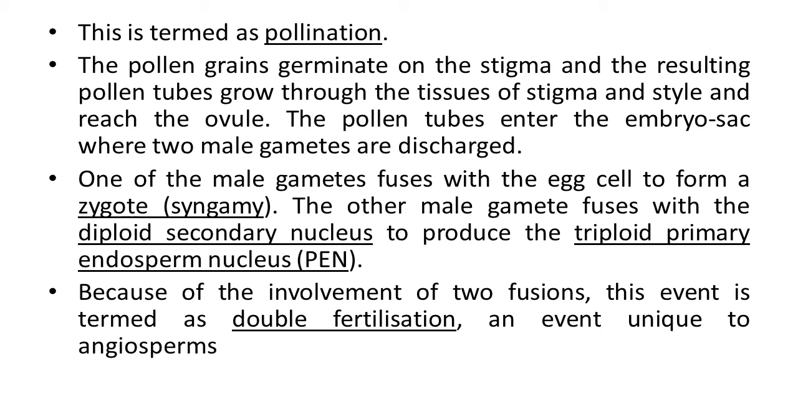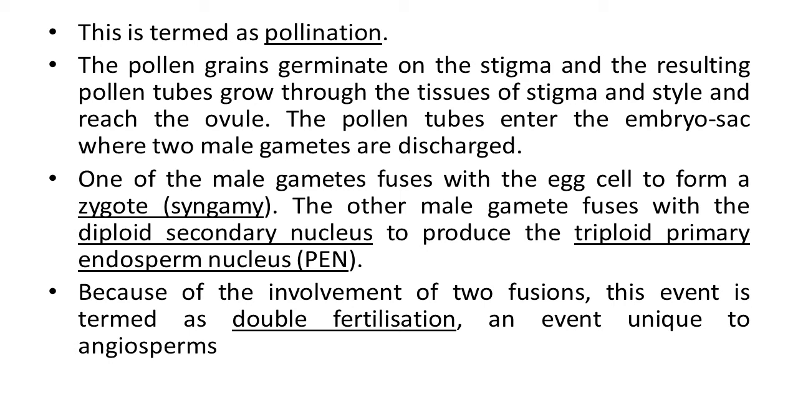Now of these two male gametes, one male gamete fuses with the egg cell and forms a typical zygote structure. This mechanism is known as syngamy. What about the second male gamete? It also fuses with the diploid secondary nucleus, as we talked earlier, which is located in the central region. Cells fuse and form a triploid nucleus structure. So they produce the triploid primary endosperm nucleus. Primary endosperm nucleus, in short, is known as PEN.